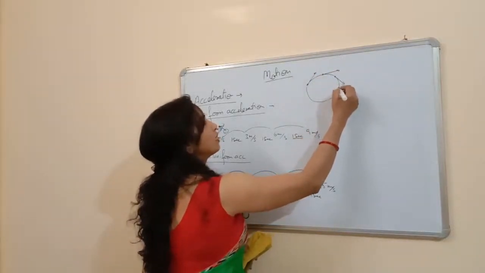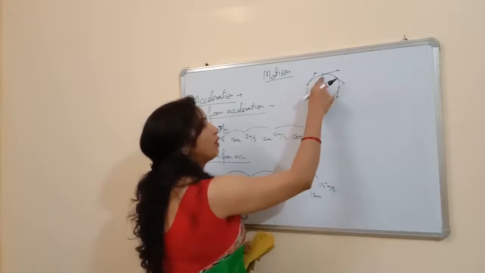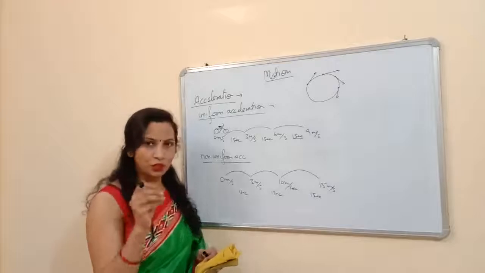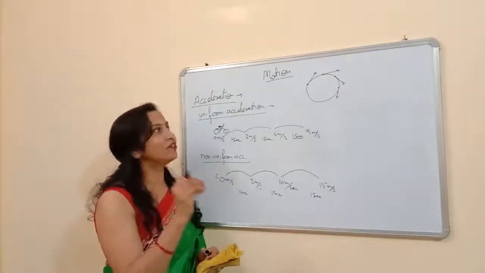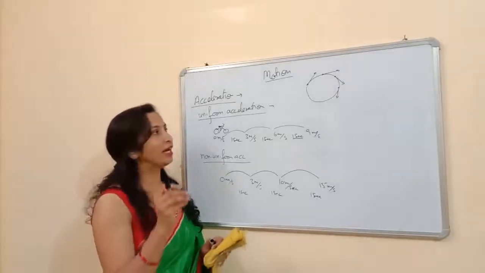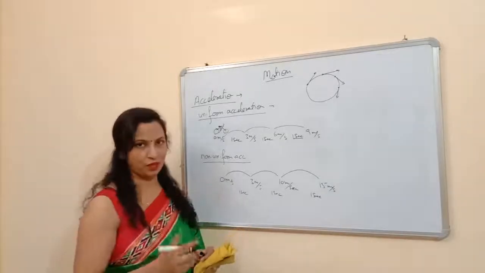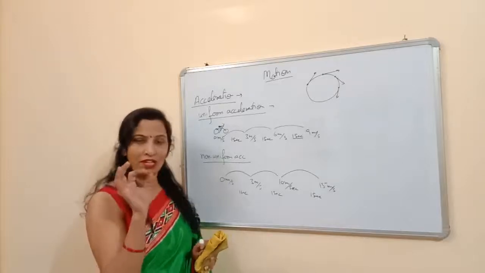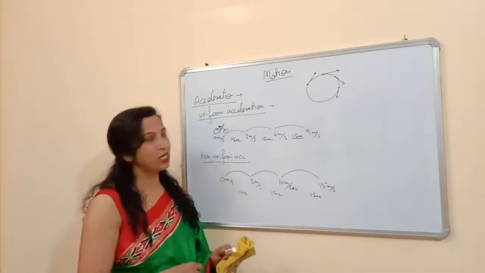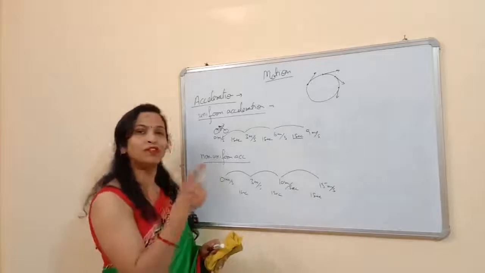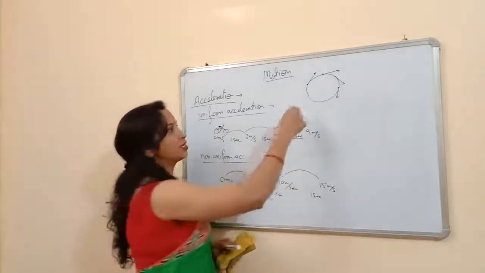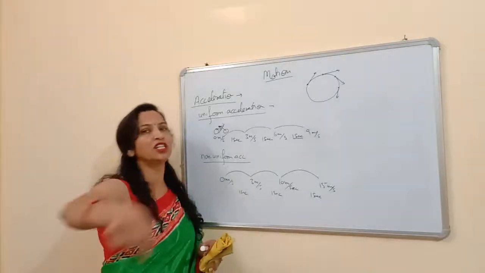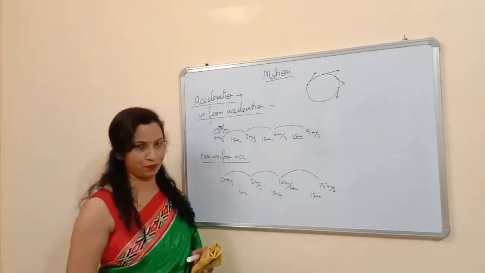At every point its direction is changing. Here the direction is this, at this point the direction becomes this, at this point the direction becomes this. So though it has a uniform speed, its direction regularly changes. So we will say that it has non-uniform velocity. If a body has a non-uniform velocity, it will have accelerated motion. So in this example, though the speed of the body is constant, the motion is accelerated. So if a body is moving in a circular path, it has an accelerated motion.